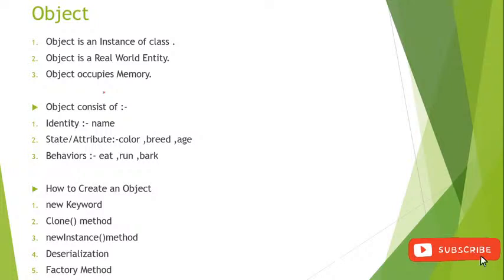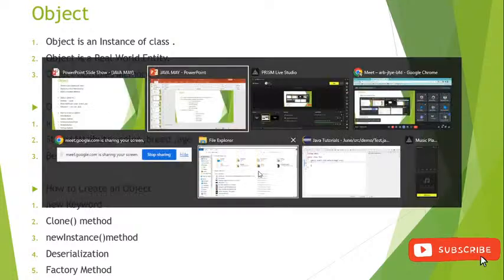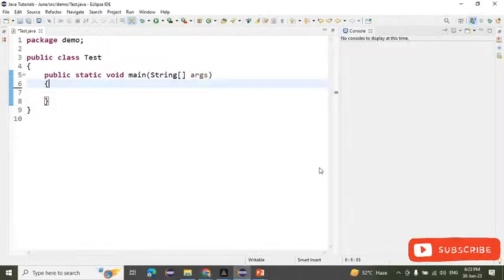There are several ways to create an object: the new keyword, clone method, newInstance method, deserialization, and the factory method. These are all about the object and the classes. If you want to remember this, just compare it with a real life example, like an animal and the dog. Now we will see one example about classes and objects.